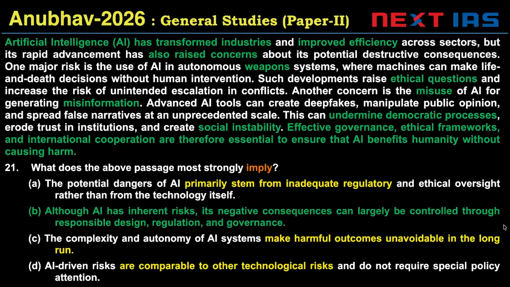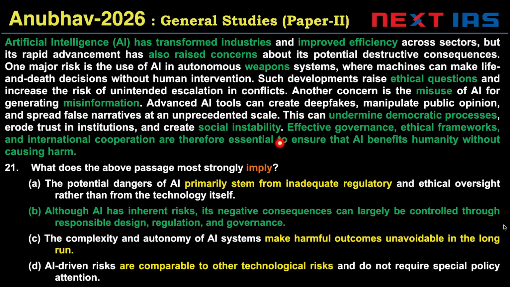Let's see question 21. Question 21 is about what is implied. Implications are inferences, essentially suggestions made by the author. AI has transformed industries and improved efficiencies, but there are concerns. AI can be used as weapons. There are ethical concerns. There can be misuse, misinformation. This is bad for democracy. It can undermine democratic processes and cause social instability. And what the author recommends is the implication part.